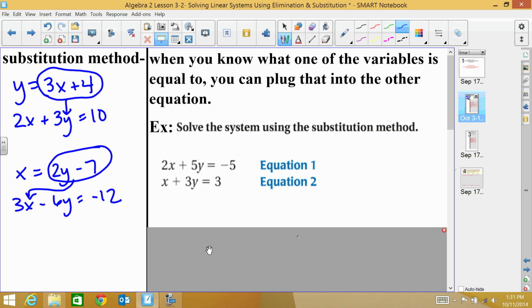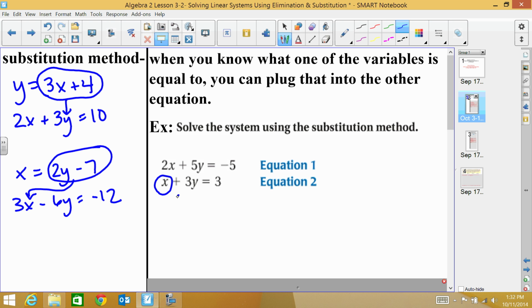Now, if you look at this, you should notice something different. In both of these examples that I gave you, I knew the value of y, and in this one I knew the value of x. In this one, I do not know what x or y is equal to. So what I need to do is solve for either x or y in one of the equations. If I take a look at this, I notice that this x right here is pretty much by itself, except for this 3y. So if I just move that 3y over, then I will know what x equals. So I'm going to solve for x in that equation.